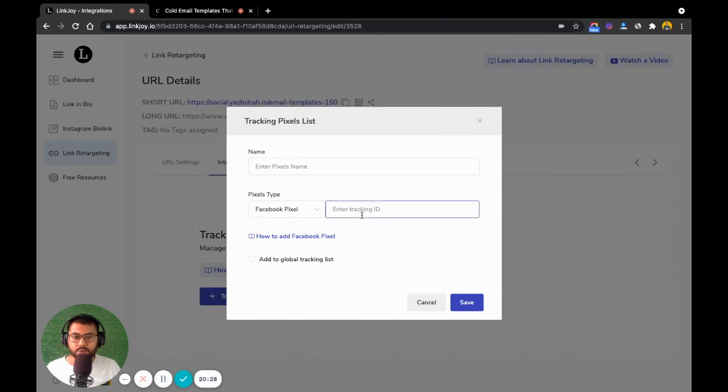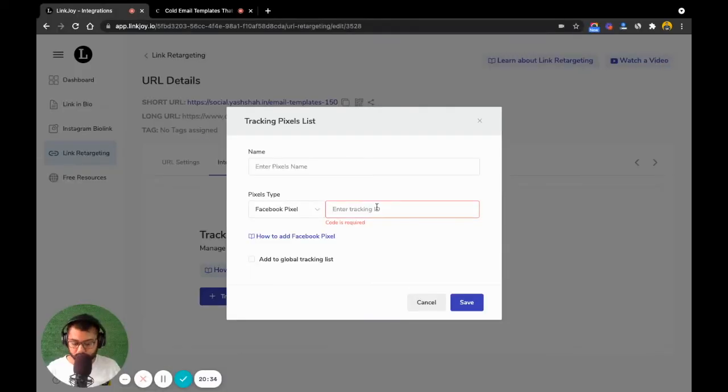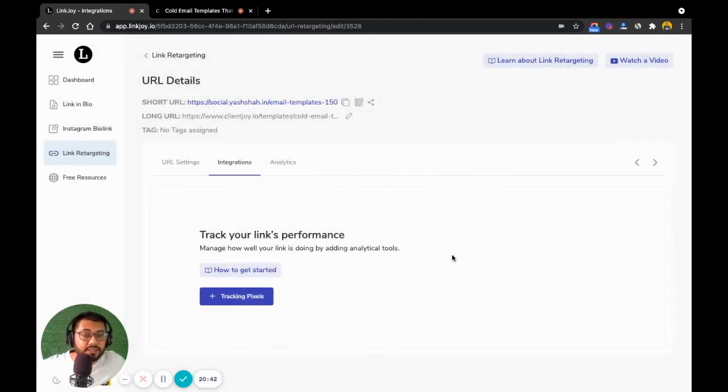And so what this does for you is that you are now able to leverage existing content. You're now able to leverage existing third-party content and build your own custom audiences and then run ads for them and them alone.